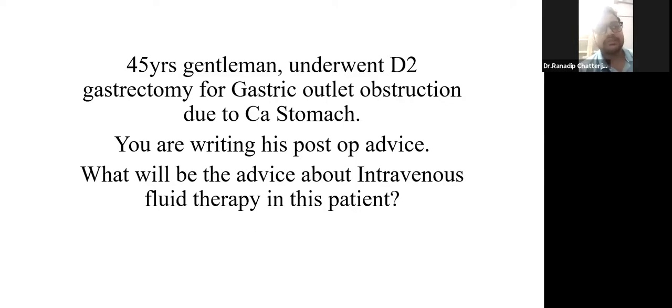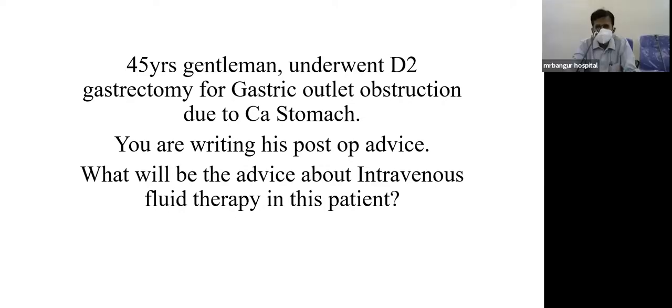Like the return of moisture of the tongue, the eyes will be much more moist, and there is return of skin turgidity. Then the pulse will come back to normal in volume. BP will again come back to normal, and the urine output will also increase, sir.